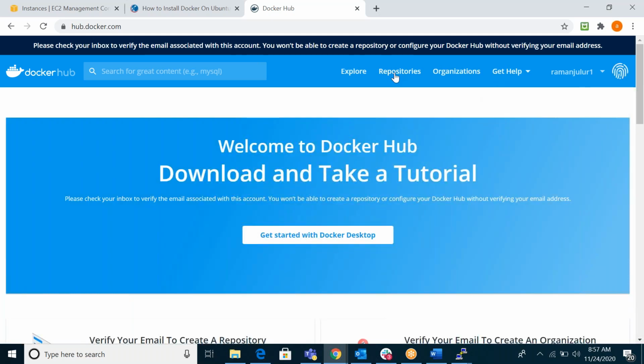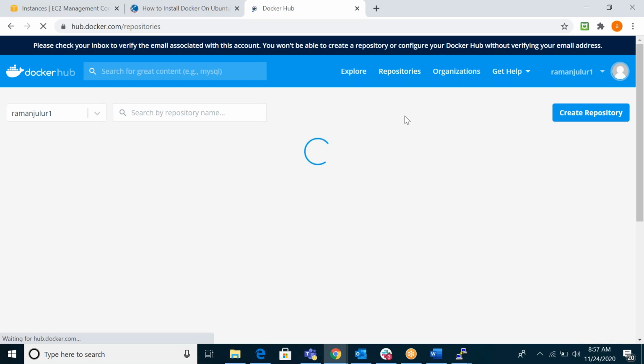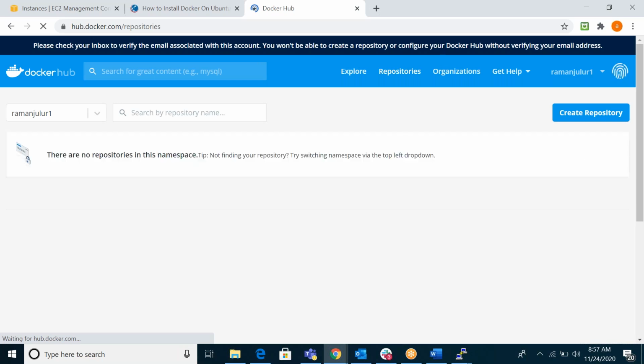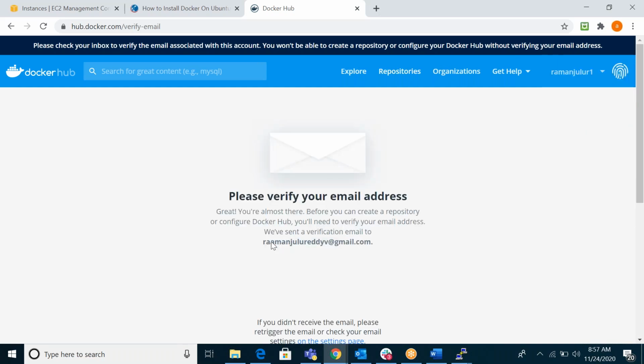Here you can see repositories, where you can create your own repositories. Just create. Okay, I have to verify.